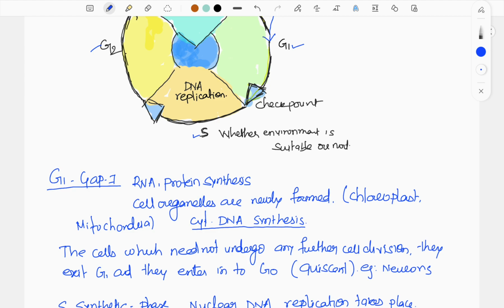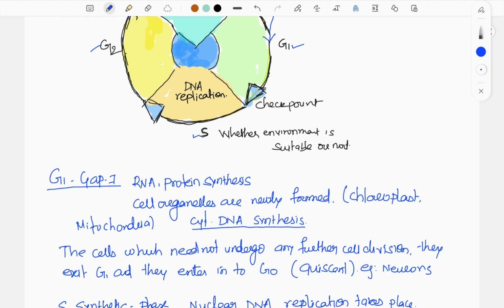And one more interesting feature here is that the cells which do not undergo any cell division further, like heart cells, neuron cells, the cells of the brain, and permanent cells like phloem and xylem, exit the cell cycle.